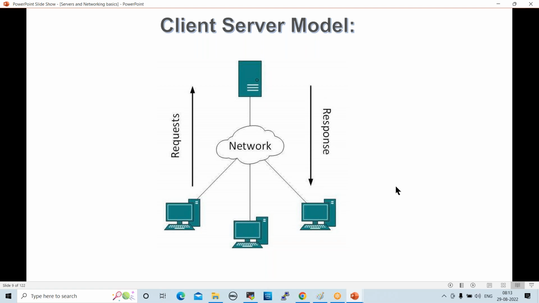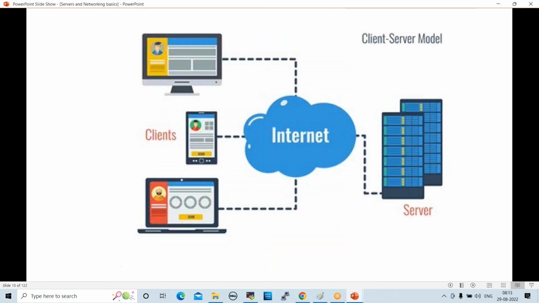Every developer and every tester connects directly to the servers through the network, either local area network, wide area network, Wi-Fi or internet. They work directly on servers only. They don't develop any code on local systems. So this is another model, the client server model.